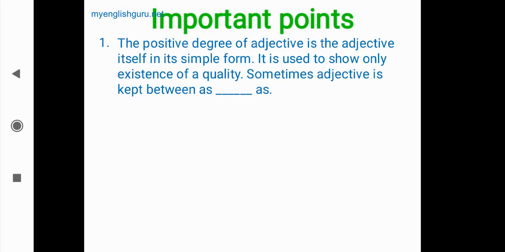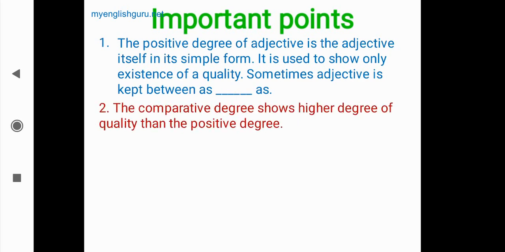It is used to show only the existence of a quality, how the quality is. That's it. No comparison, nothing else. But sometimes the adjective is kept between as and as. What will be in this blank space? The proper adjective. There is no change. So the adjective is covered on both sides with as dash as in the positive degree.